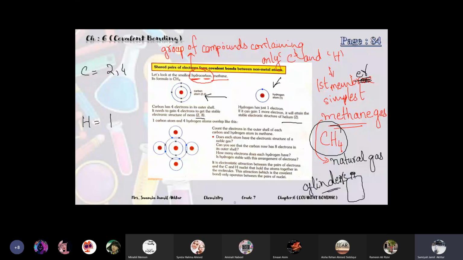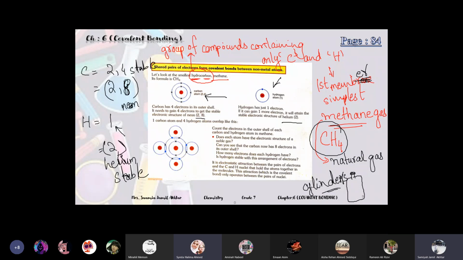Okay, so carbon is 2,4. If it gains 4 electrons, it becomes 2,8. And 2,8 is the configuration of neon, the noble gas. So it's stable. And hydrogen, after gaining 1 electron, it becomes 2. And 2 is the configuration of helium, which is also stable. So all of the elements, they transfer electrons or share electrons to get the configuration of the noble gases. They will not become noble gases. It will still remain carbon and still remain hydrogen. Yeah, they want to be like them.